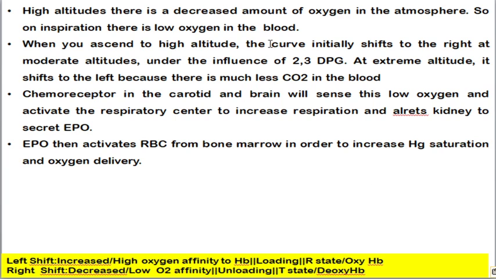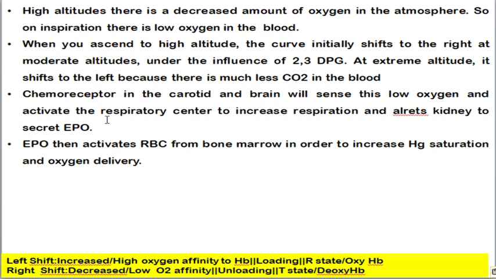At high altitude the curve will shift to a right hand direction, because under the influence of 2,3 diphosphoglycerate there will be increased formation of it. As I mentioned, if the DPG concentration increases, ultimately the curve will shift to the right. Whereas at extreme altitude the curve will shift to the left because there is very much less CO2 in the blood. If the CO2 concentration decreases in blood, it will shift the oxygen dissociation curve to the left.